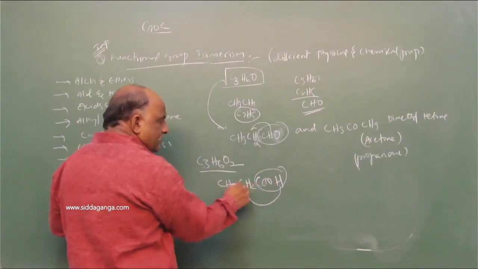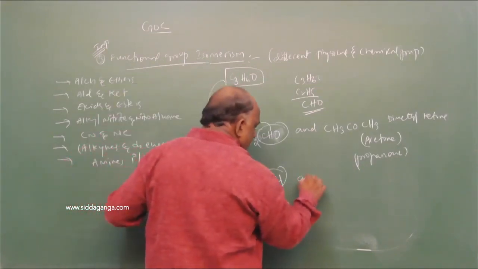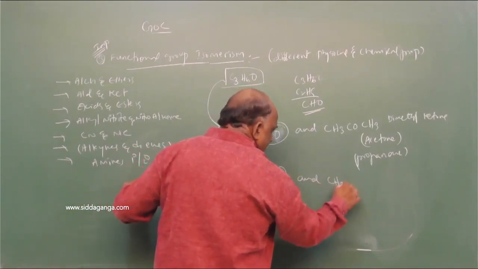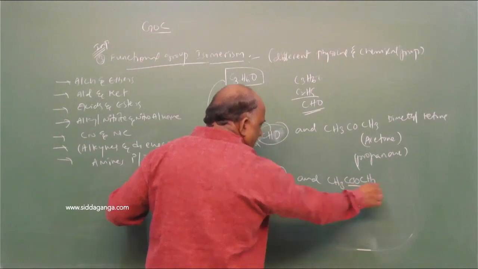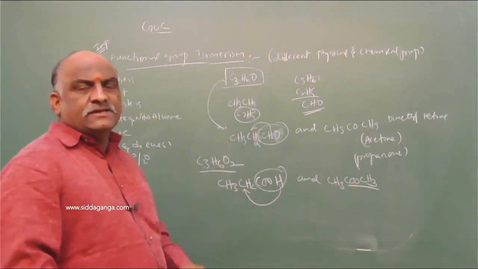COO is written in between. Then the answer is CH3, COO, CH3, that is COOR, called an ester.